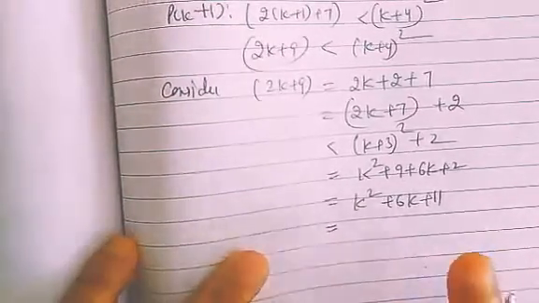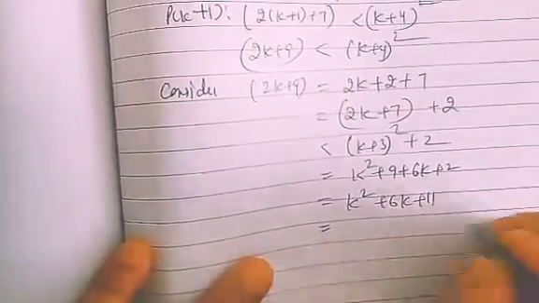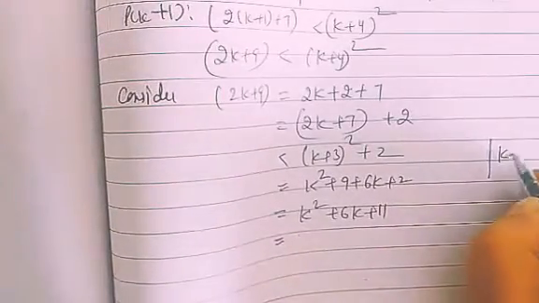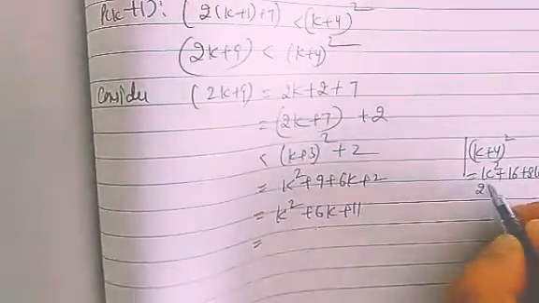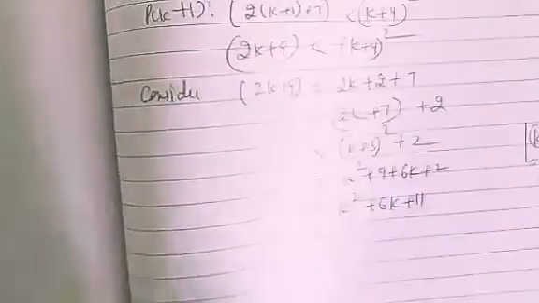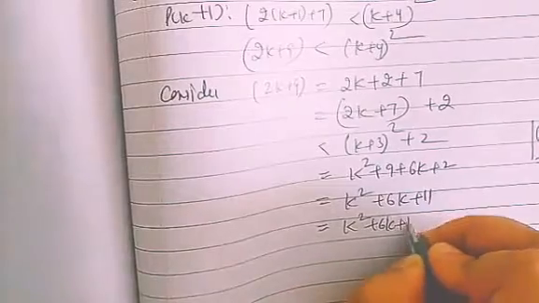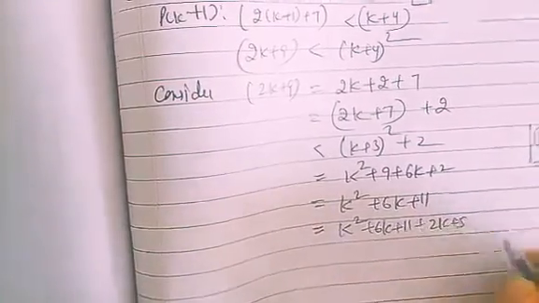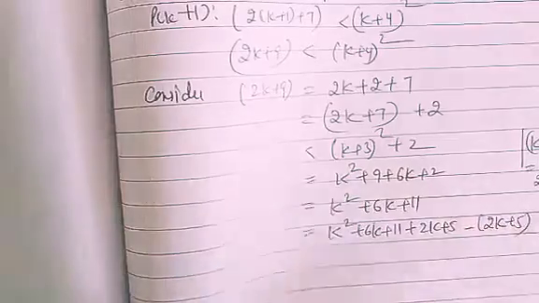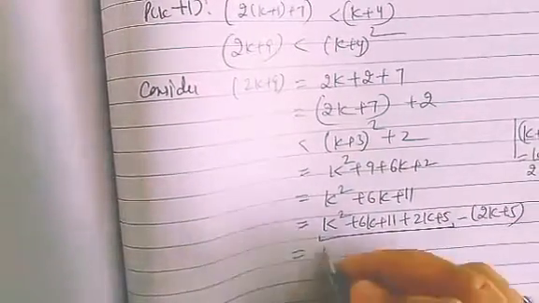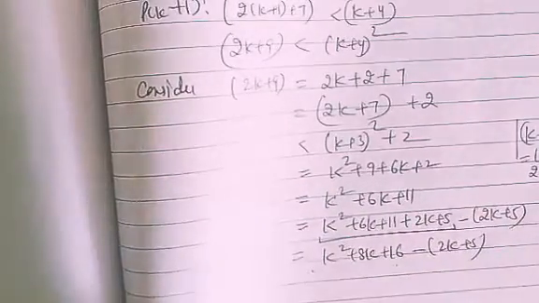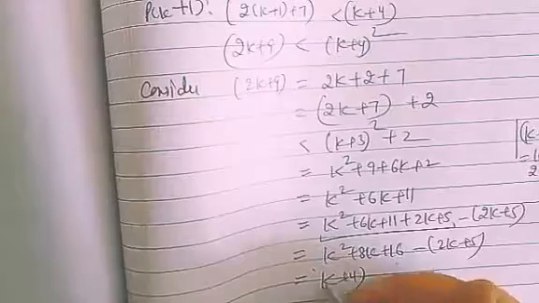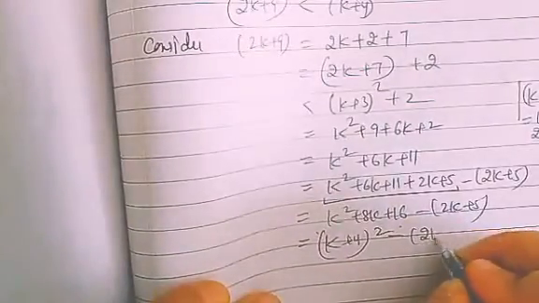As I'm going to add and subtract, things will be equal only. You can just work out here, because what is k plus 4 whole square? It is k square plus 16 plus 8k. So you have to add 2k more and plus 5 more, okay? So simply I'll add and subtract. So this whole thing now becomes k square plus 8k plus 16 minus (2k plus 5), which is your k plus 4 whole square minus this.